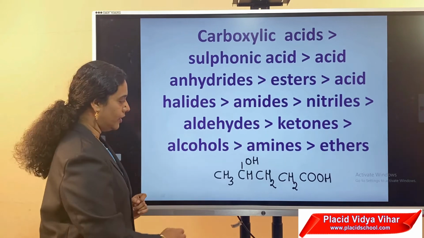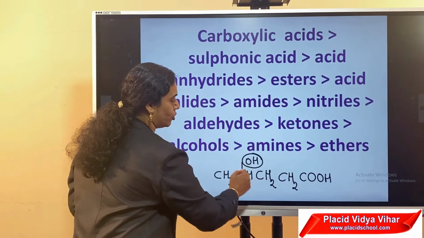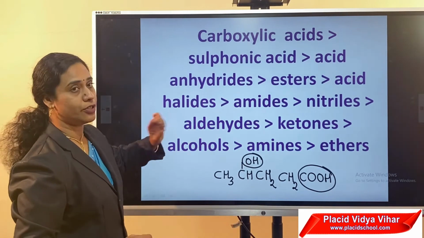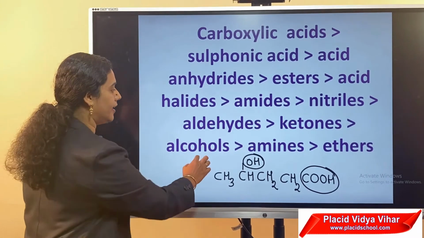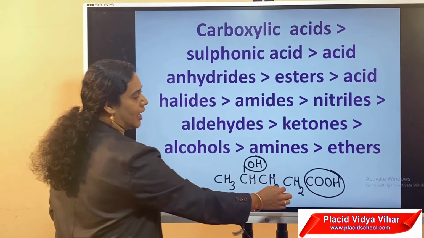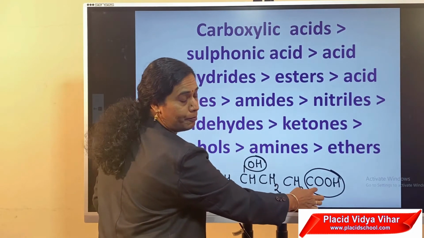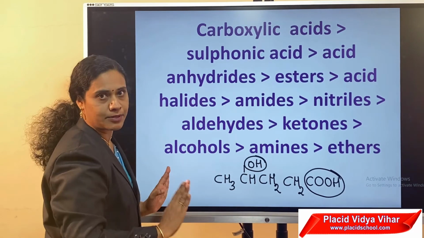Consider this compound. This compound contains two functional groups. One is the OH group, another one is the COOH group. Let us consider the priority order. Here, carboxylic acid gets more priority than alcohol. Therefore, carboxylic acid is considered as the principal functional group, the main functional group. Now, the OH group acts as just a substituent.